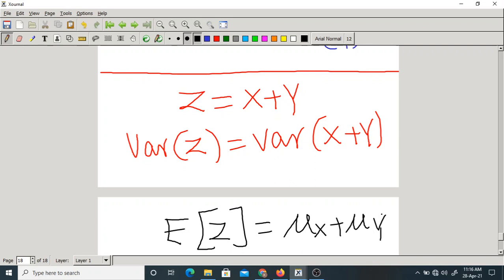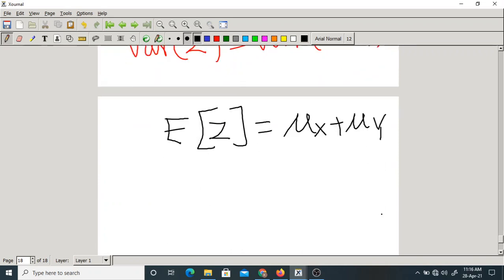That is true irrespective of whether x and y are independent or not. But variance of x plus y equal to variance of x plus variance of y if and only if x and y are independent. Now here you are finding the variance of x plus y by assuming x and y are not independent. But it is true always. No need to worry about the independence of the given two random variables.